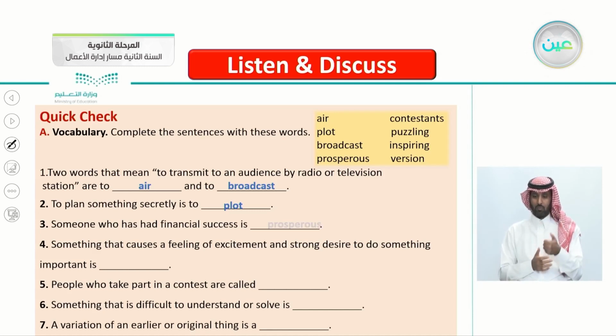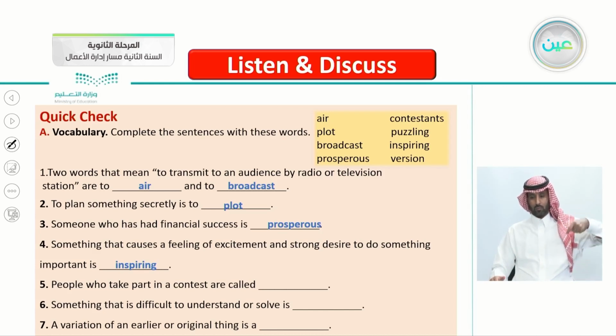That's correct, it's the word prosperous. Number 4, something that causes a feeling of excitement and strong desire to do something important is inspiring, to inspire someone to make him do something.